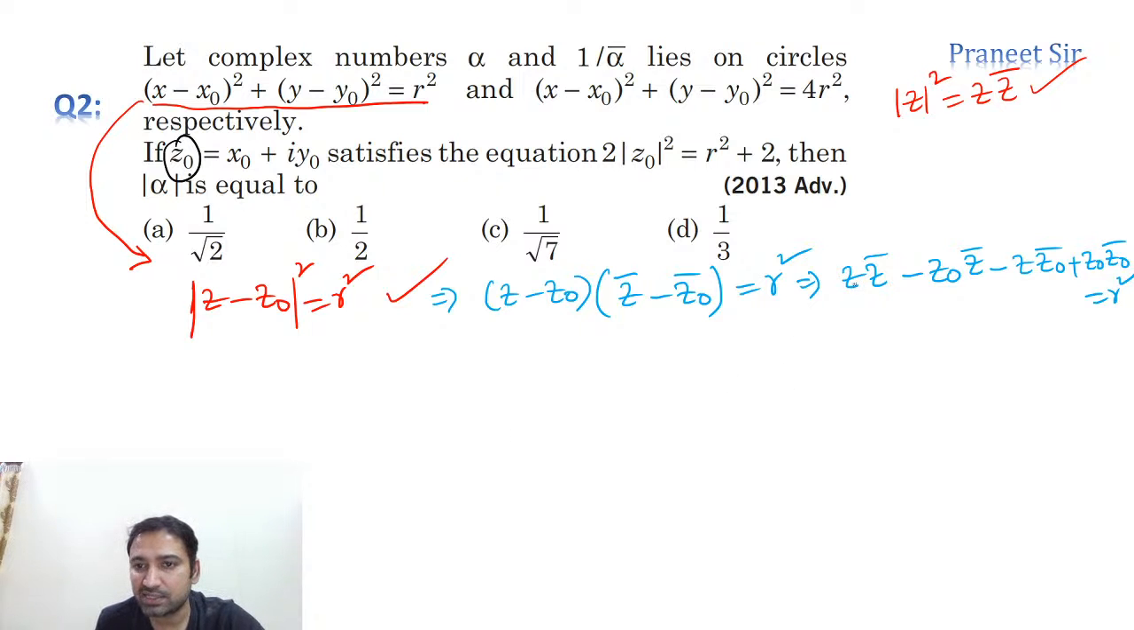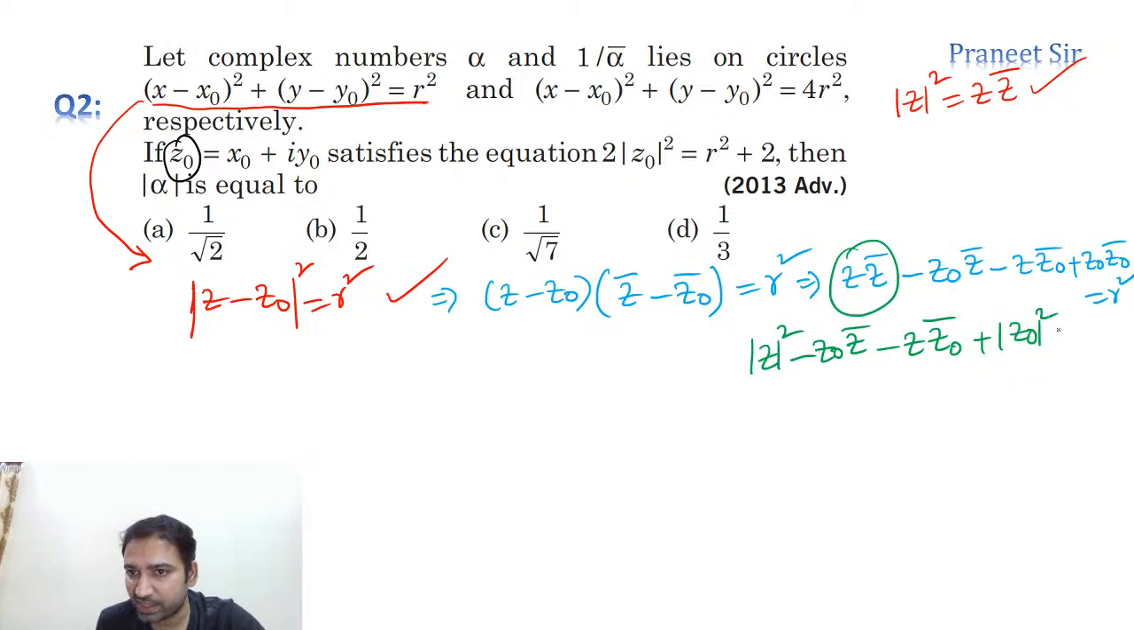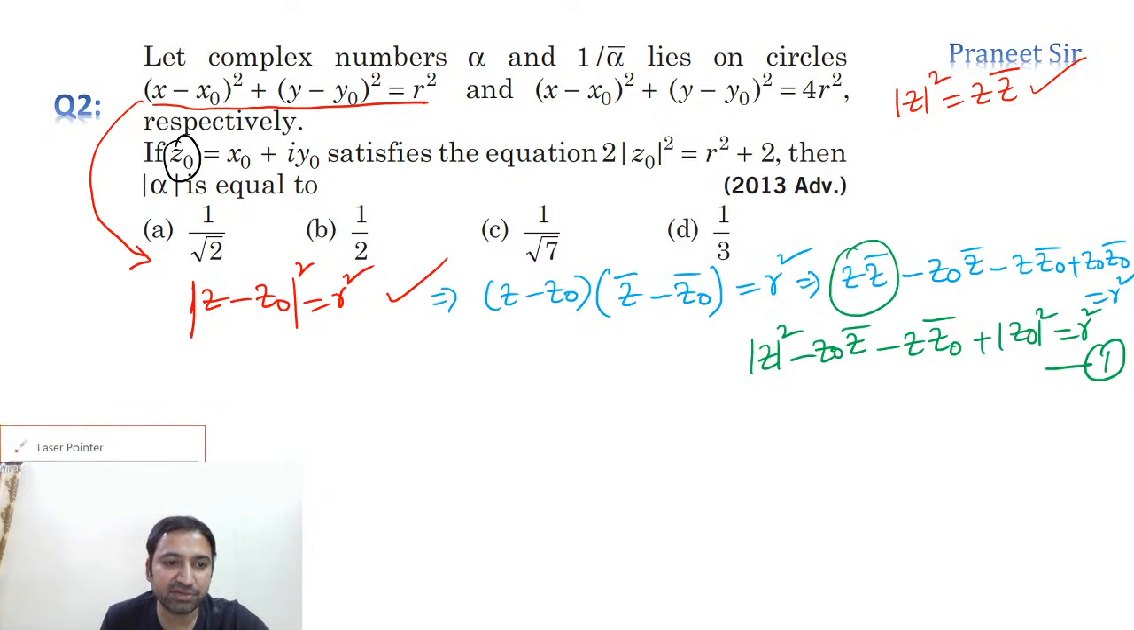z into z bar is going to be mod z whole square minus z naught into z bar minus z into z naught bar plus mod z naught square is equal to r square. Let's take this equation as the first equation. Next, what is the second equation we are having? The second equation is mod z minus z naught whole square is equal to 4r square.